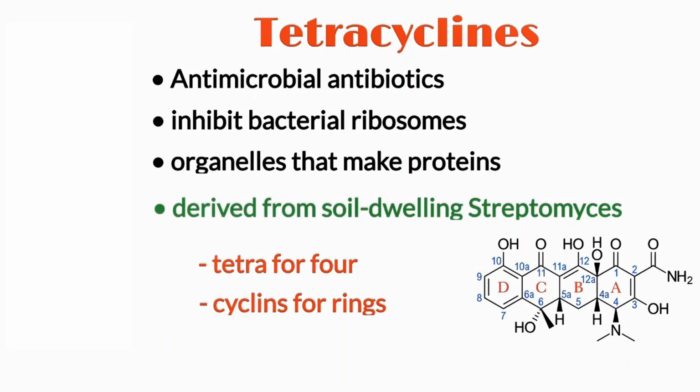Tetracyclines are antimicrobial antibiotics that inhibit bacterial ribosomes, which are the organelles that make proteins. Tetracyclines were originally derived from the soil-dwelling Streptomyces bacteria. They get their name from the structure, which involves four rings bound together. So tetra for four and cyclines meaning rings.